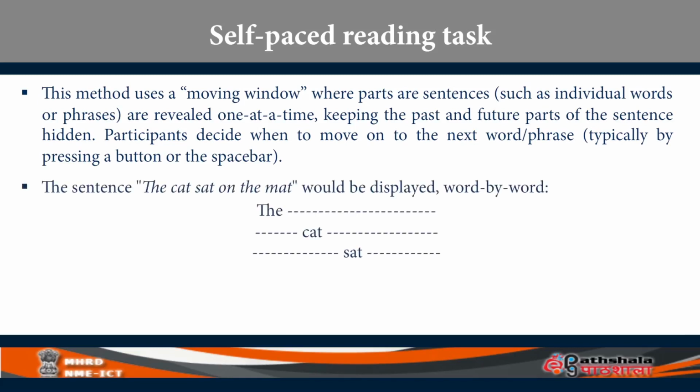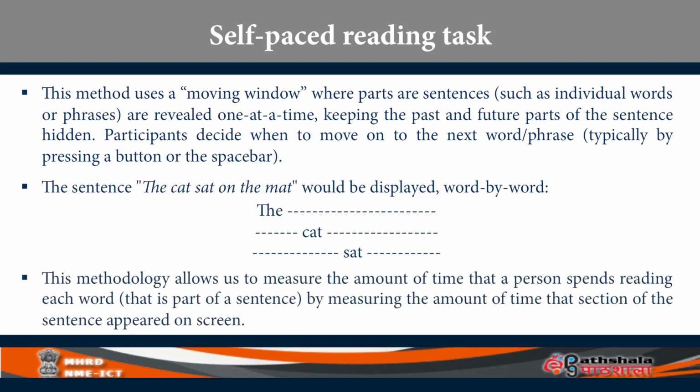So suppose the sentence is, the cat sat on the mat. On the computer screen you see only, when you're ready you press, then you get cat, when you press again you get sat. So it is self-paced reading, how long you take to read and move on to get to the meaning of the whole sentence.